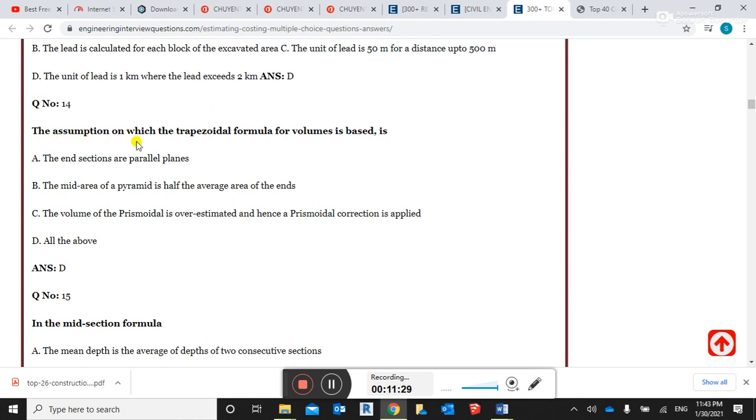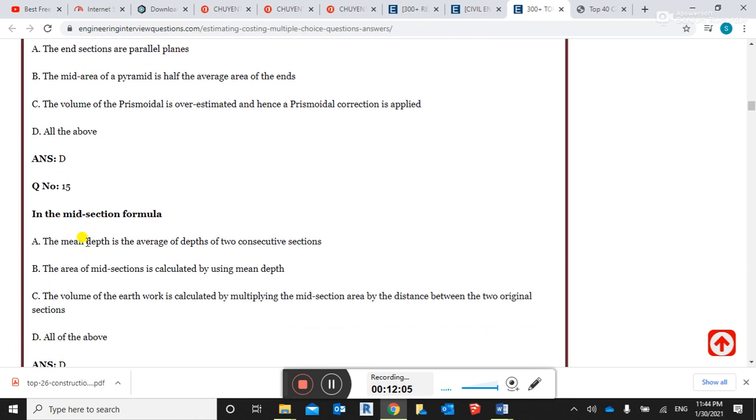The assumption on which the trapezoidal formula for the volume is based is the end sections are parallel planes. The mid area of the pyramid is half the average area of the end. The volume of the pyramid is overestimated, and hence a prismoidal correction is applied. All of the above is the correct answer. A, B, C options are correct.